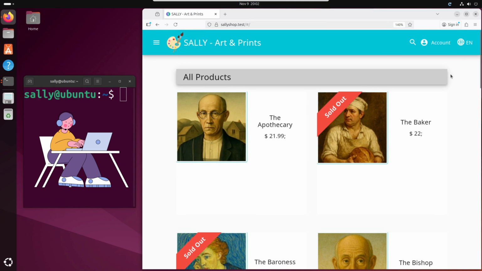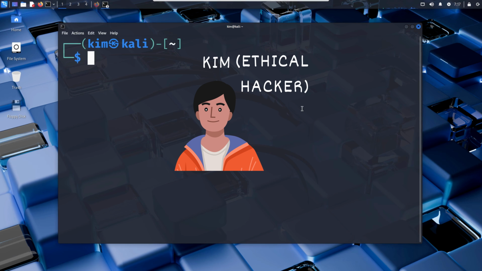Every painting tells a story. Every pixel on her site was placed with love. Sally thinks her website is secure, but she's wrong. And this is where Kim comes in.